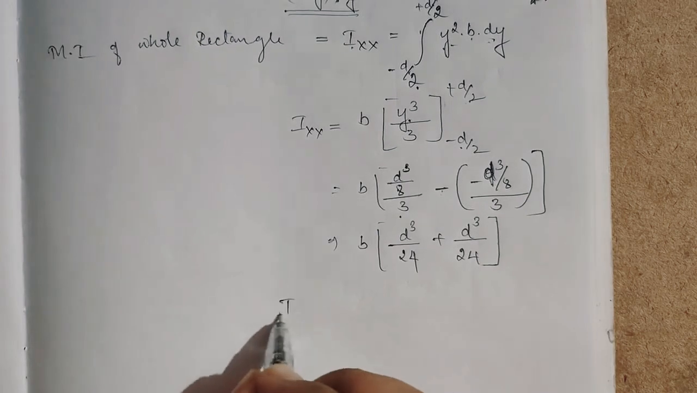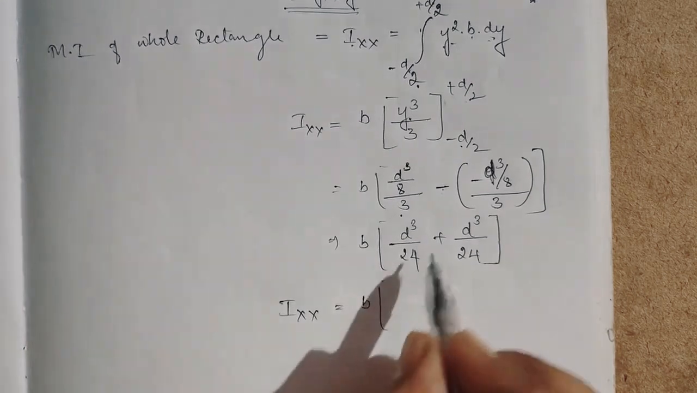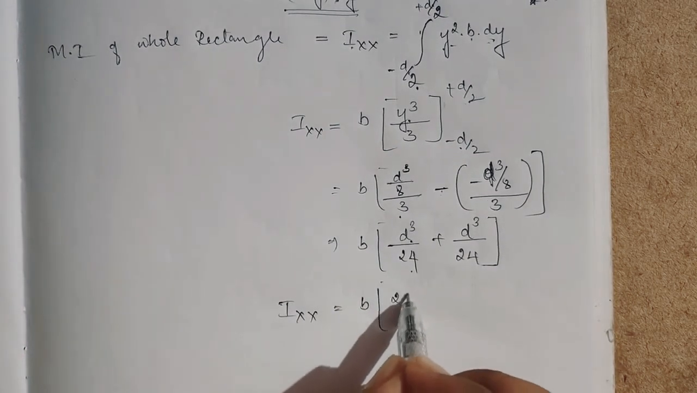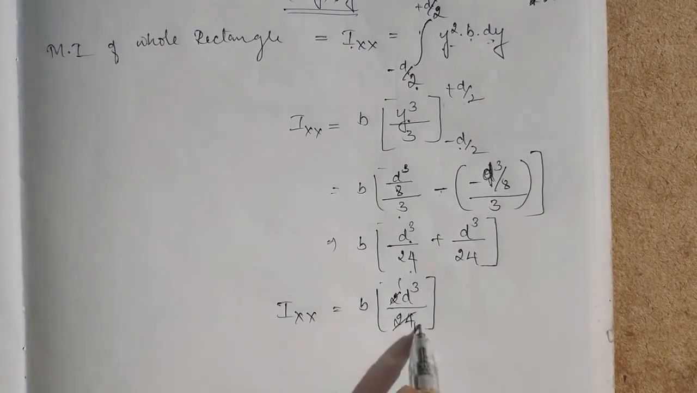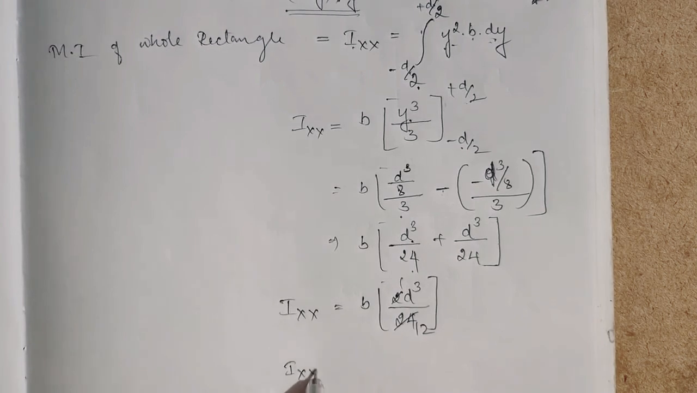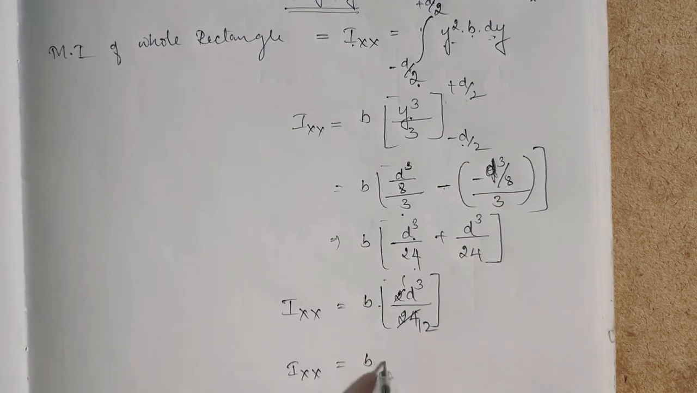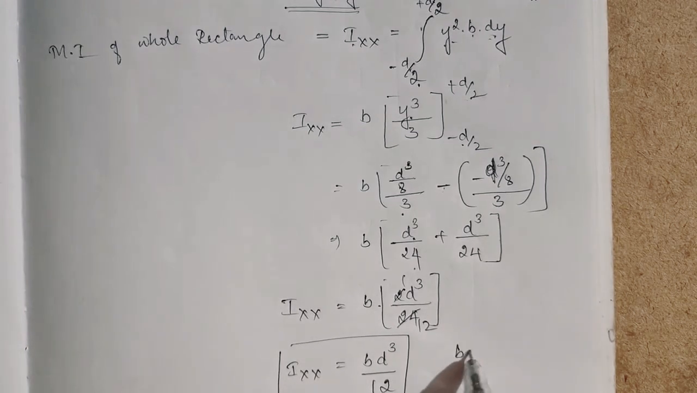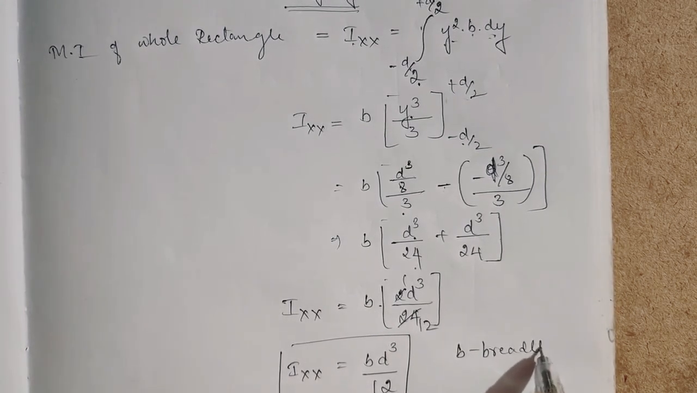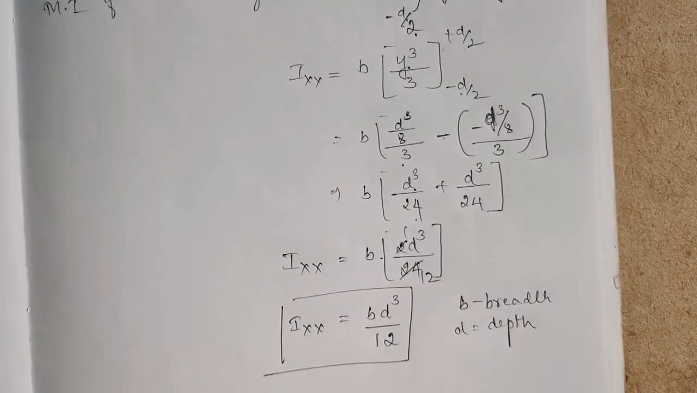Now the moment of inertia of the whole rectangle will be b into d cube by 24 plus d cube by 24. Both are like terms, so 2d cube by 24. So 2 ones are 2, 12s. So the moment of inertia of the rectangle will be bd cube by 12, where b is the breadth and d is the depth. This is how we find the moment of inertia of the rectangle.